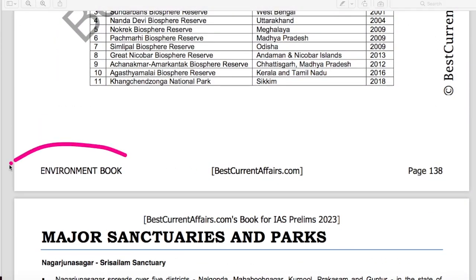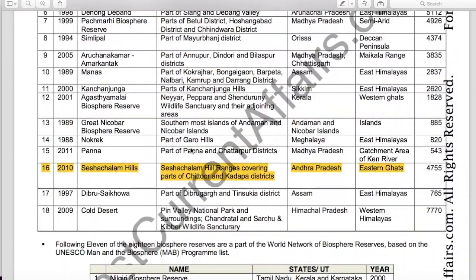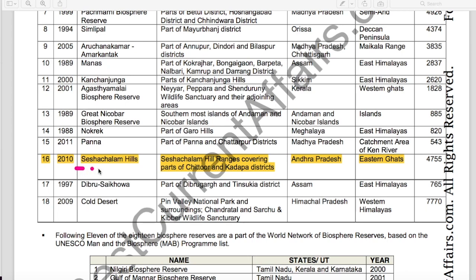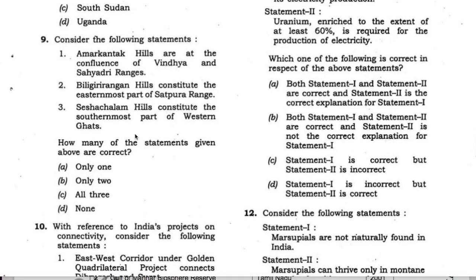Here it is mentioned on this table that Seshachalam hills are part of Eastern Ghats in Andhra Pradesh. Therefore the third statement is also wrong. All 3 statements are wrong. None is the answer, D is the answer, and this question is solved.